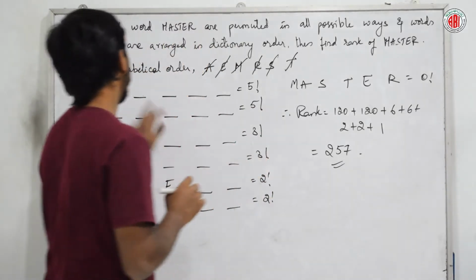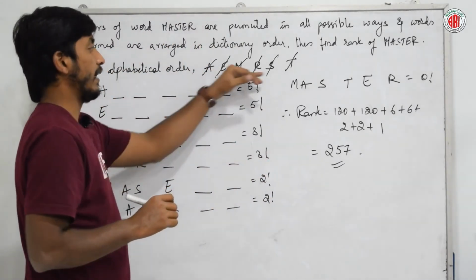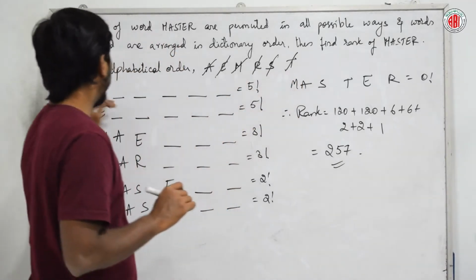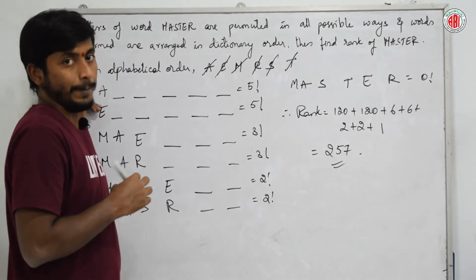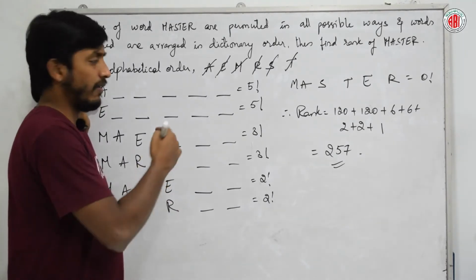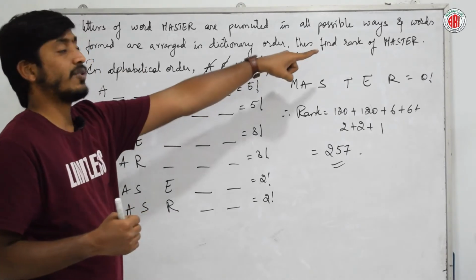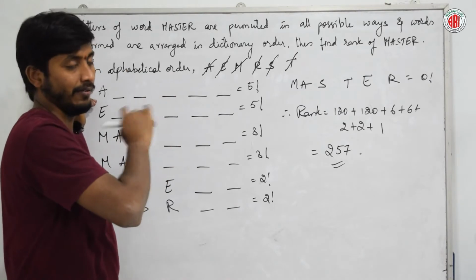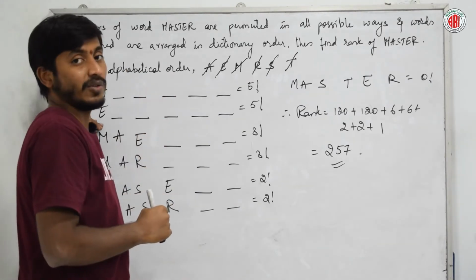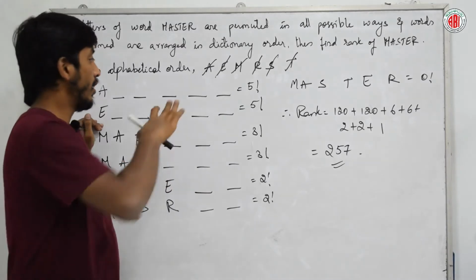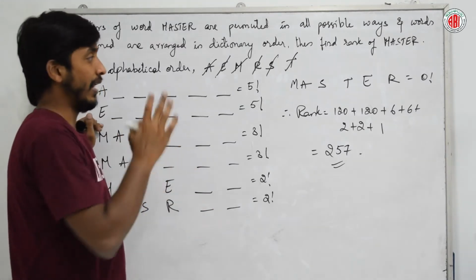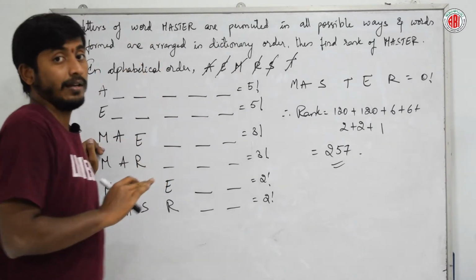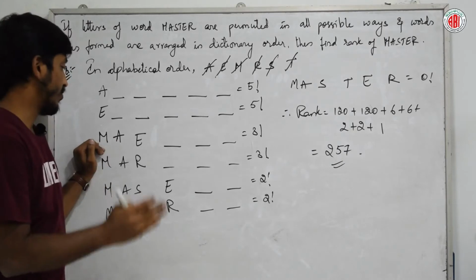Once again see here, I have 6 letters and I have just arranged them in order. Now I'll write all the words starting with the letter A. We will definitely not get our word there, because our word starts with M. So we will just rule out all those 120 words. Next, if a word starts with E, again our word doesn't start with E, so we will leave one more 120. Next, our word starts with M, so we'll stop there.